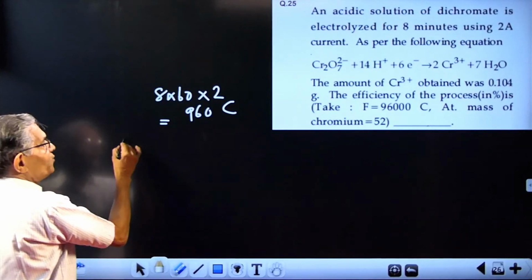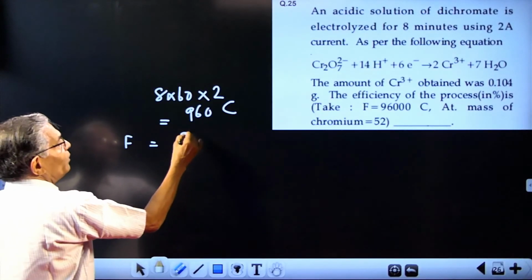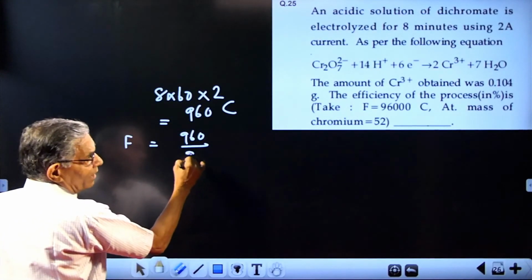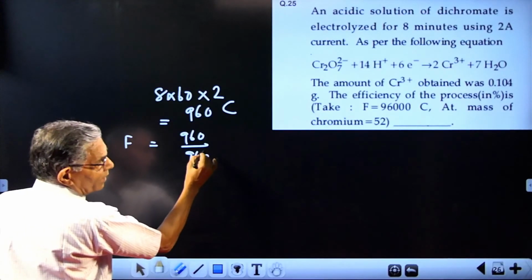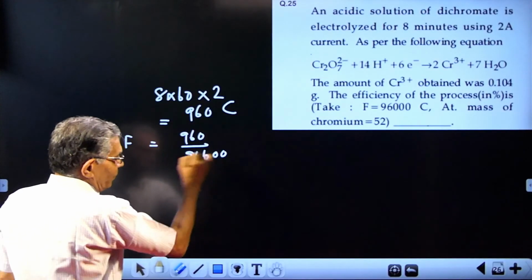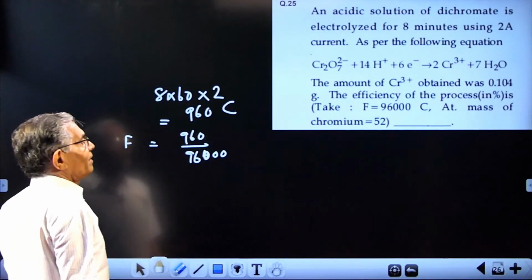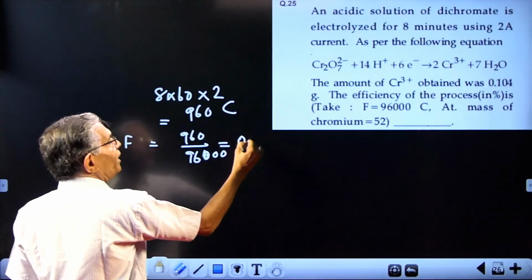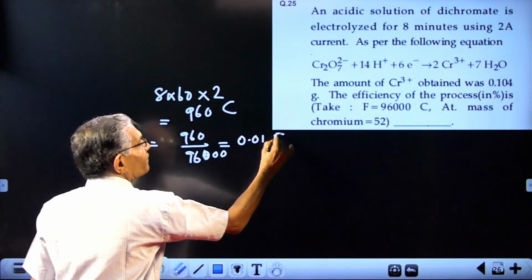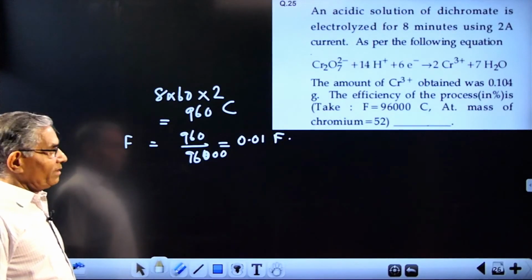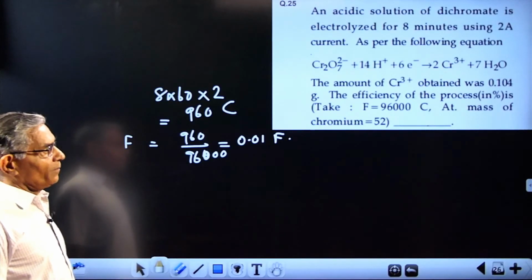So how many Faradays will be this one? F equal to 960 divided by 96,500. They are given 96,500. Oh, easy. So cancellation will give 0.01 Faraday. Easily you get the answer 0.01 Faraday.